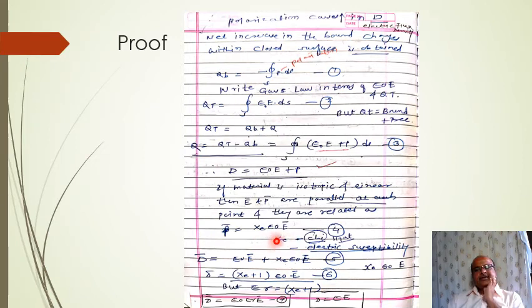Okay, so this is a term Chi. Xe is denoted by Chi, and put that value of P in this equation. So we will get this equation of D bar. Find the value, take common epsilon 0 E bar, then we will get such type of equation. Okay, but epsilon r is given by Chi plus 1. Put that value, we will get D bar is equal to epsilon 0 epsilon r E, or D bar is equal to epsilon E bar.